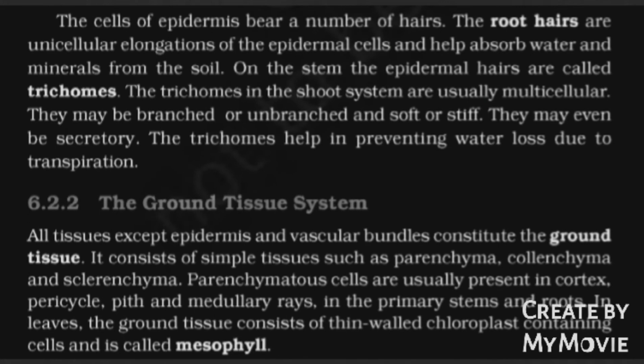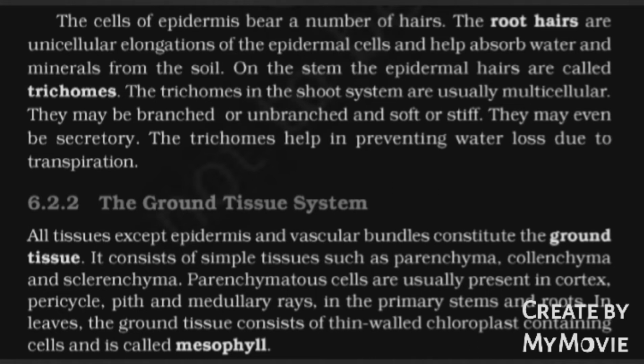The cells of epidermis bear a number of hairs. The root hairs are unicellular elongations of the epidermal cells and help absorb water and minerals from the soil. On the stem, the epidermal hairs are called trichomes. The trichomes in a shoot system are usually multicellular. They may be branched or unbranched and soft or stiff. They may even be secretory. The trichomes help in preventing water loss due to transpiration.